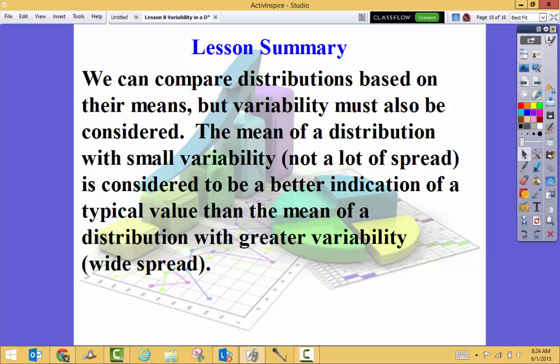So our lesson summary is this. We can compare distributions based on their means, but variability must also be considered. The mean of a distribution with a small variability is to be considered a better indicator of a typical value than the mean of a distribution with a greater variability. So means are really only good indicators if I'm working with a small variability size.